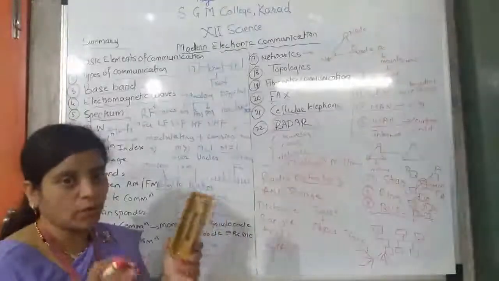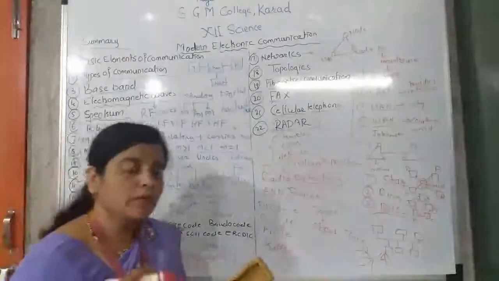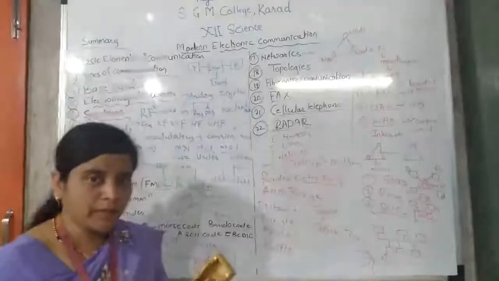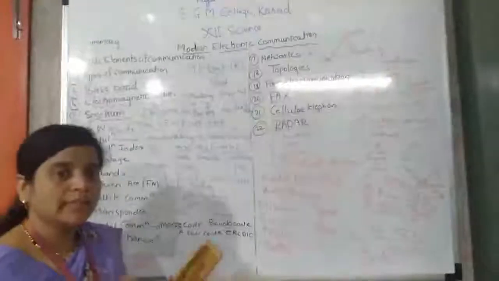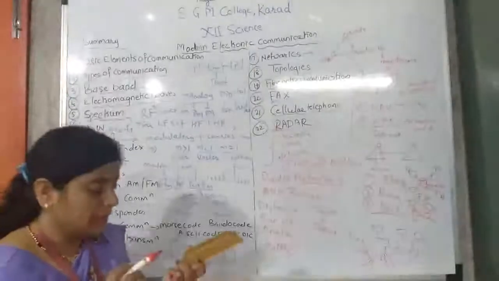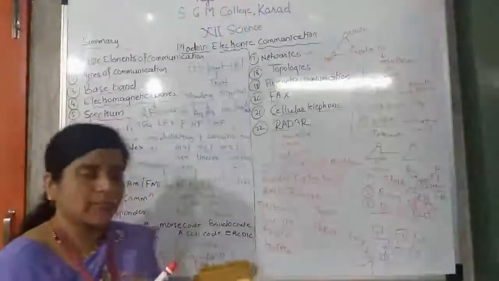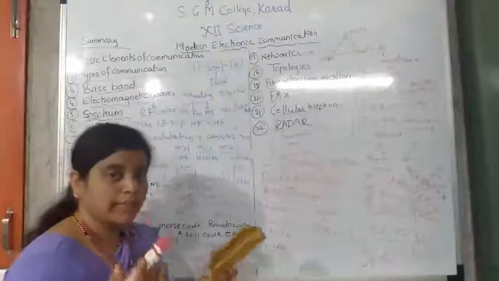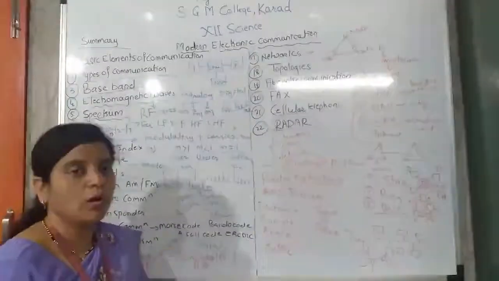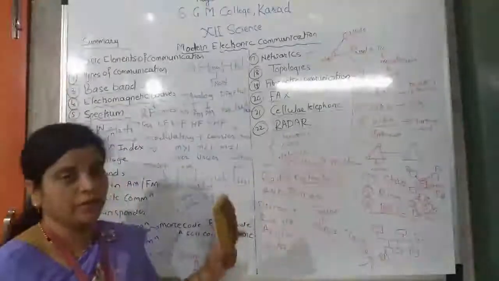If the object or target is constant or in a moving condition, in both conditions radar works. And it also works in any atmosphere, whether there is fog, rain, temperature, or whether it is day or night. In all conditions radar works.